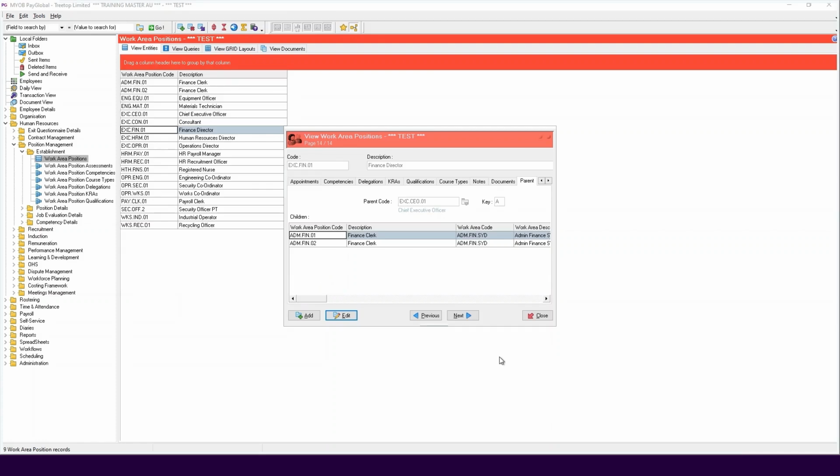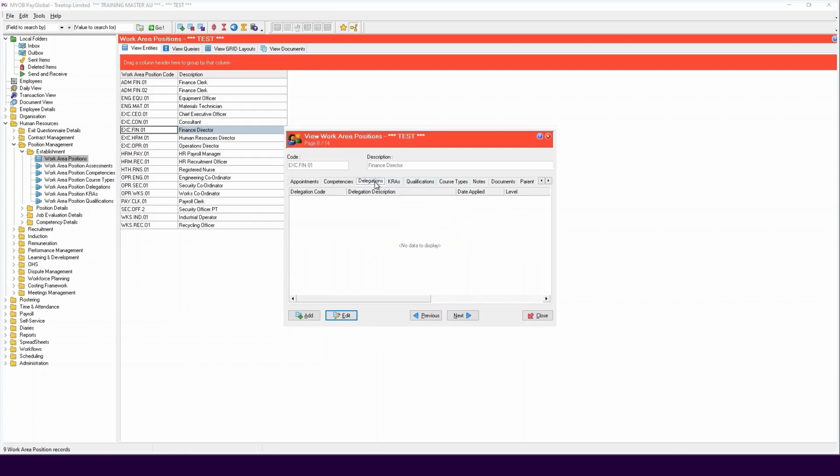Now let's look at delegations. Delegation records allow another staff member to approve an employee's leave or timesheets in ESS when their manager is unavailable or has left the business. Different types of delegations can be set up depending on a business's needs.